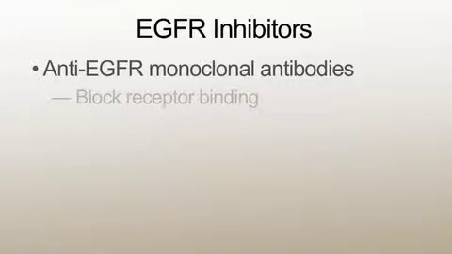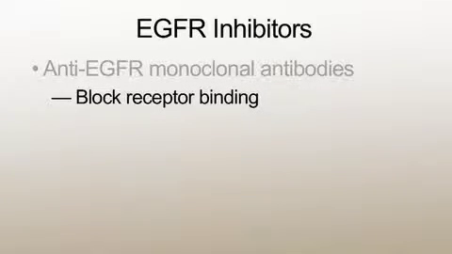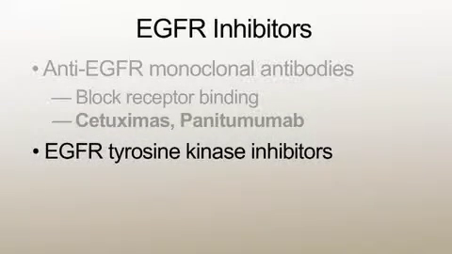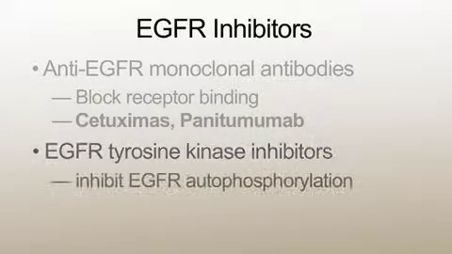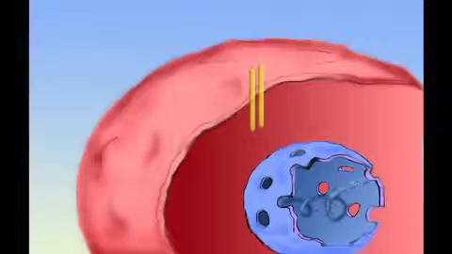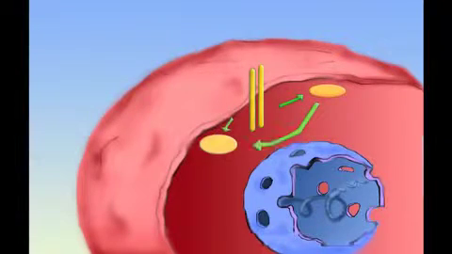EGFR inhibitors are now available for clinical use. There are two classes of drugs in this category: the anti-EGFR monoclonal antibodies and the EGFR tyrosine kinase inhibitors. The anti-EGFR monoclonal antibodies work specifically to block receptor binding on the outer part of the cell. The EGFR tyrosine kinase inhibitors work within the EGFR receptor that is within the cell to block autophosphorylation, which then begins the activation of the cascades that we described before.